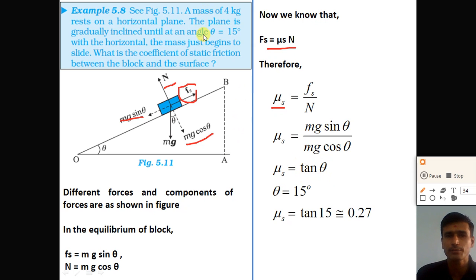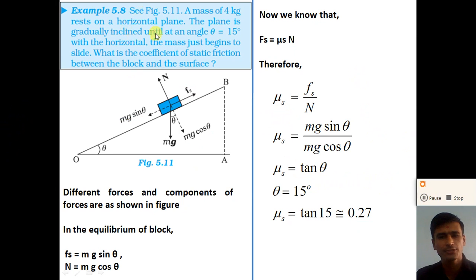Here the angle theta is given to you as 15 degrees, for which the block starts its motion, right? So we take theta is equal to 15 degrees. So mu s, the coefficient of static friction, is equal to tan 15. The value of tan 15 you can find in the log table, and it is 0.2693, right? So approximately we get the coefficient of static friction between the block and the surface is 0.27. Understand this example? Example is important for the examination also, right?